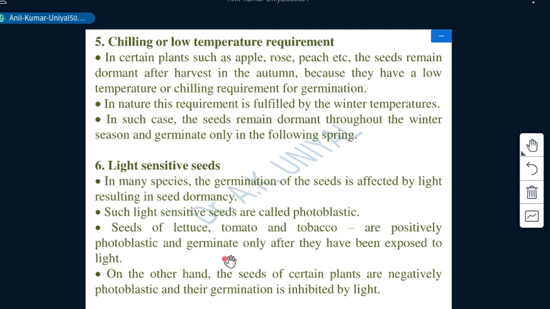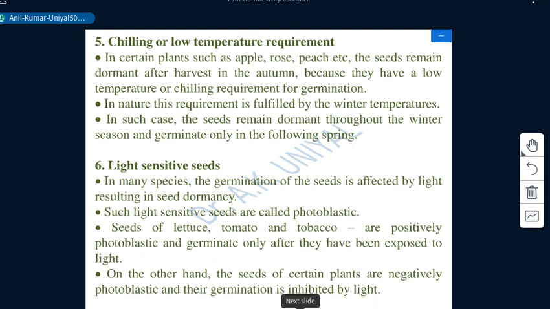For example, lettuce, tomato and tobacco are positively photoblastic and germinate only after they have been exposed to light whenever they are tested for germination. On the other hand, the seeds of various other plants are negatively photoblastic, and they need dark conditions for their germination, and their germination is inhibited under light conditions.